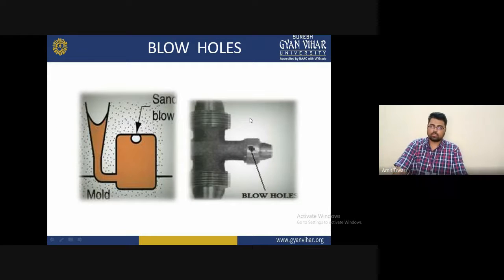These are the diagrams to understand blowholes. If you are doing metal casting to make a pipe or the joint of a pipe, you can see that this type of problem sometimes occurs because you do not completely fill the casting at this area. You can see this diagram. These are the sand blows. Due to the sand blow, these portions are not completely filled, and the result after solidification is this area shown like this.